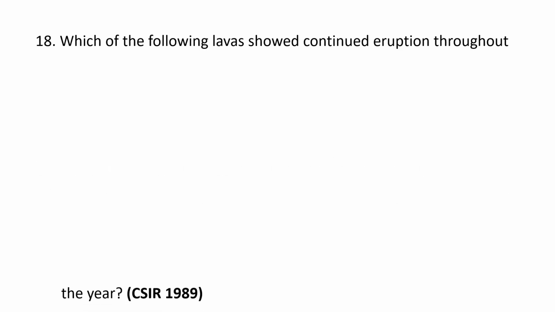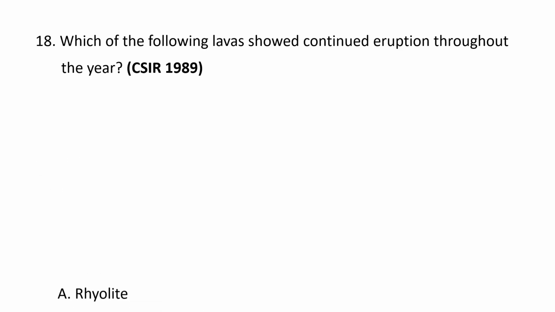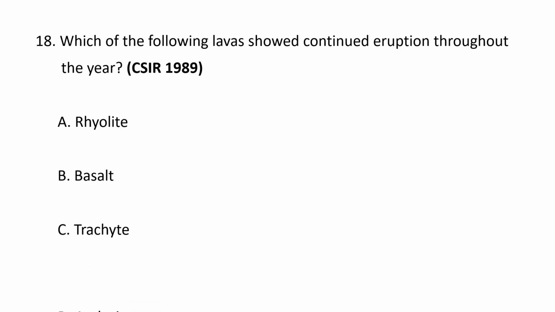Which of the following lavas showed continued eruption throughout the year? The options given are A. Rhyolite, B. Basalt, C. Trachyte, and D. Andesite. The correct option goes as B.